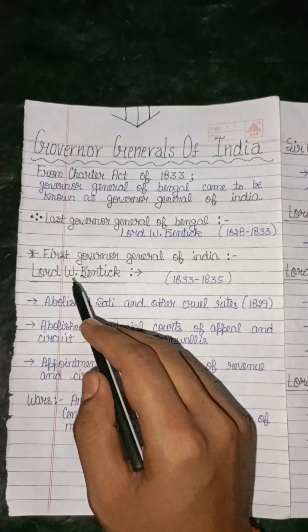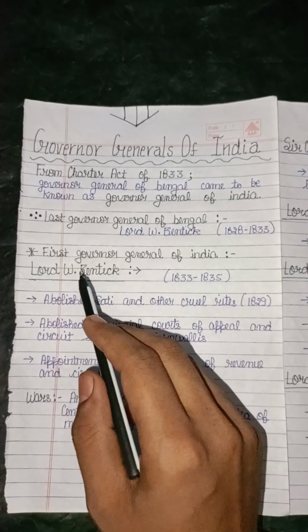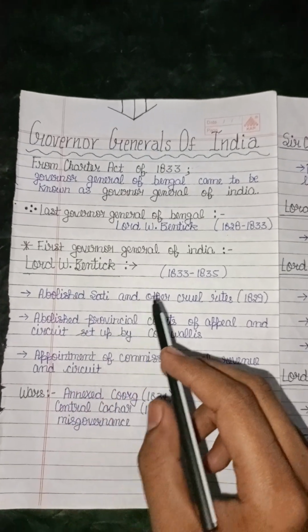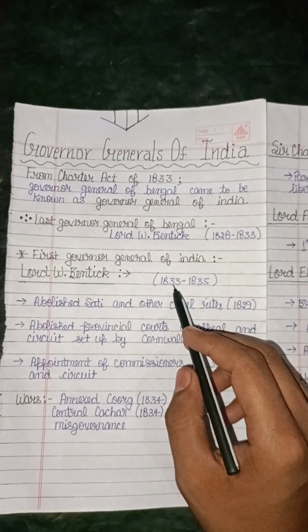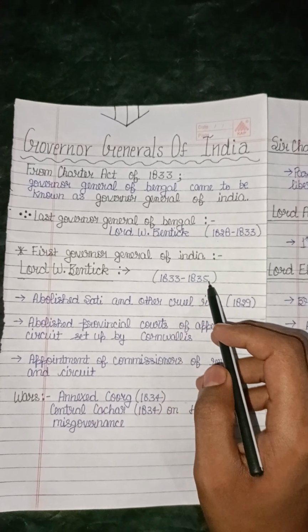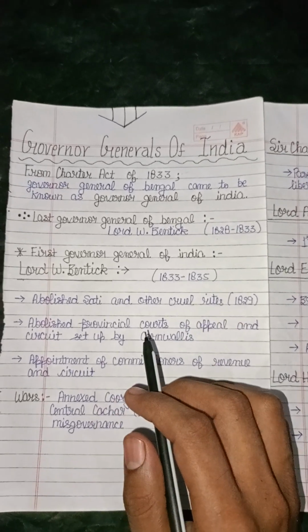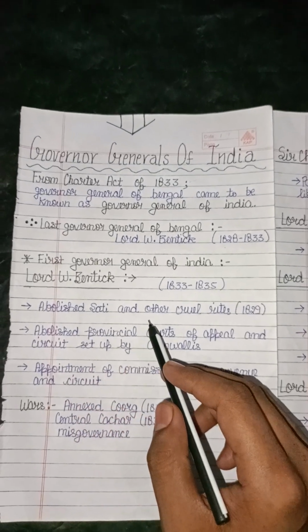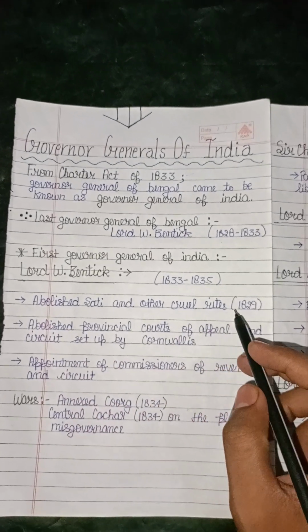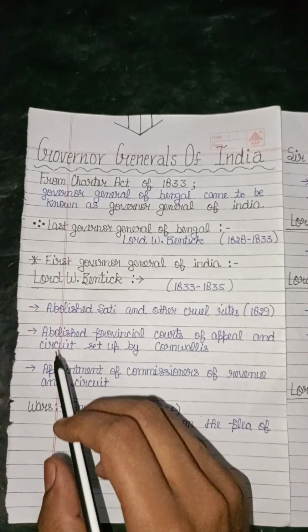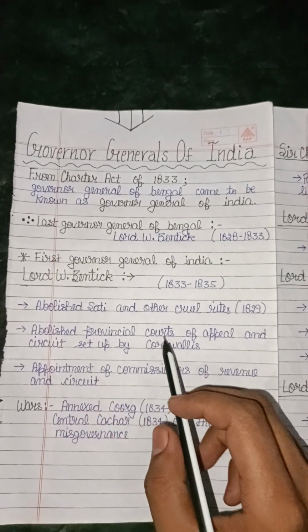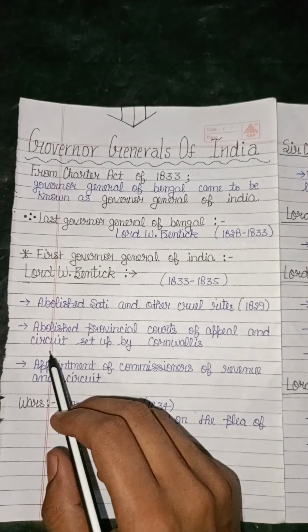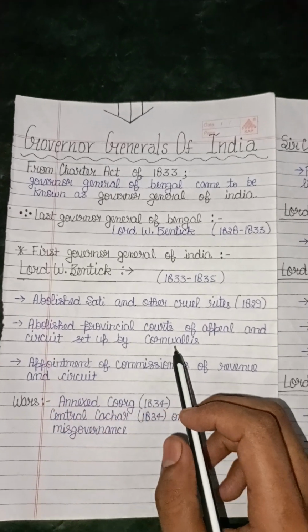Lord William Bentinck was the first Governor General of India from 1833 to 1835, and during his time he abolished sati and other cruel rites in 1829, and abolished the provincial courts of appeal and circuits set up by Cornwallis.